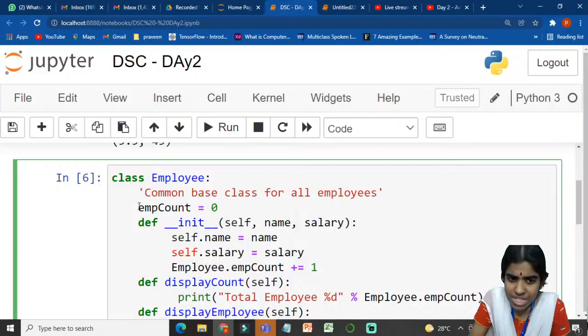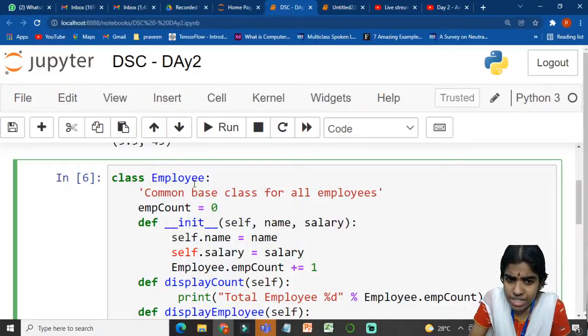So I am just initializing the employee count. This is a class variable, empCount equal to 0. After defining this, def is the keyword for defining a user-defined function. So using the def keyword, I am initializing this function. I am using double underscore. There is an inbuilt function called the init function that is available. So what are all the different parameters it takes?